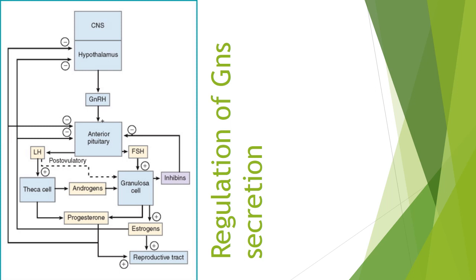The granulosa cells secrete inhibin, which selectively inhibits the release of follicle stimulating hormone by a short loop feedback mechanism, while estrogen and progesterone both have the short loop as well as long loop mechanism by which they inhibit both the anterior pituitary as well as the hypothalamus from further release of gonadotropin releasing hormone and LH and FSH. This is how there is a feedback control of release of hormones from the peripheral endocrine cells.